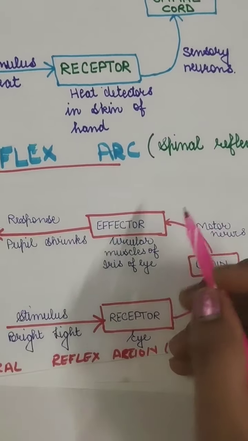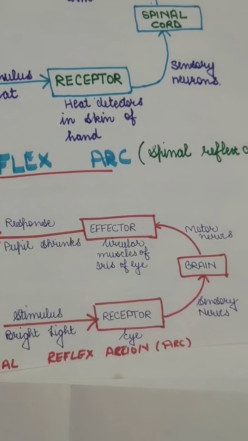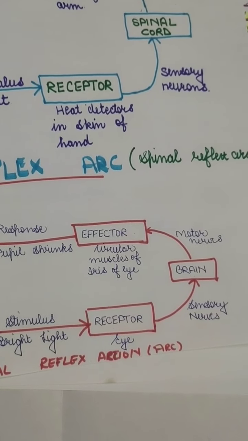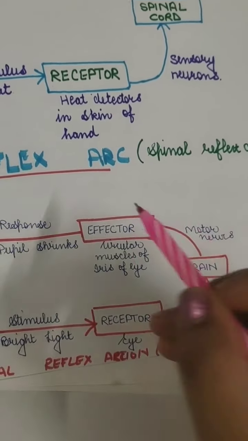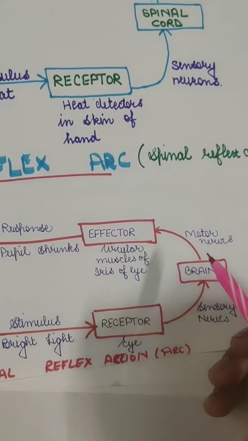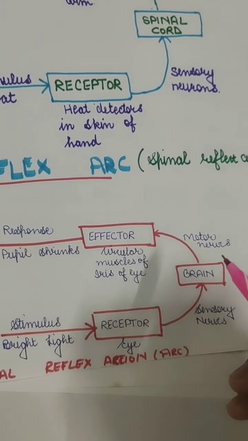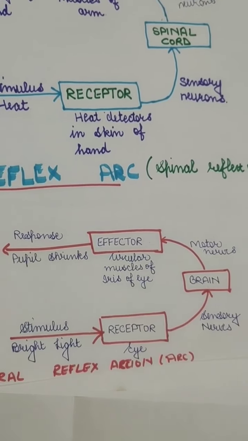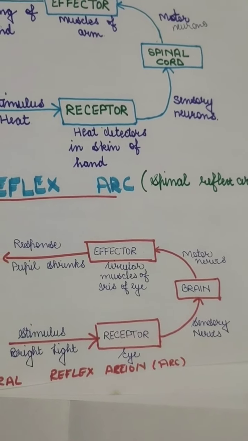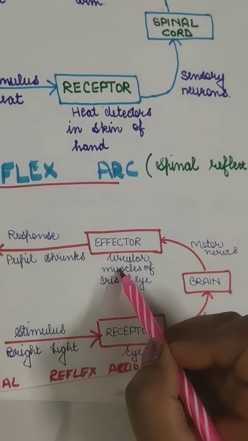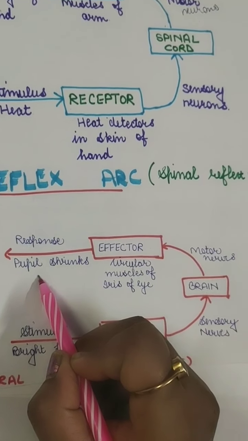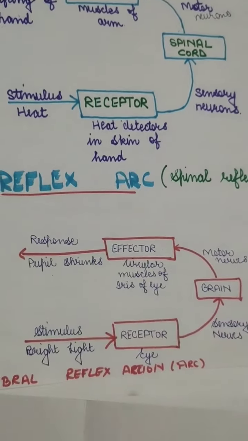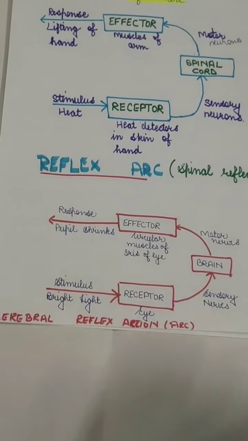The effectors will be in the eyes. In the eyes there are muscles, the iris, which control the size of our pupil. So a message is passed from our brain with the help of motor nerves, saying that there is a bright light, so just reduce the size of the pupil. The iris will allow the pupil to shrink. So this is a response. This was about the reflex arc.